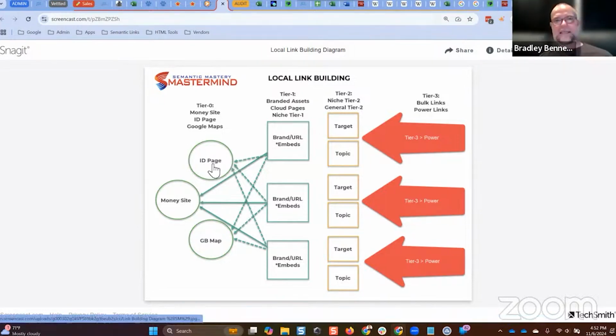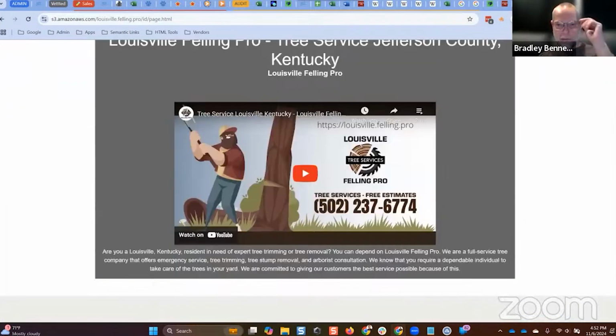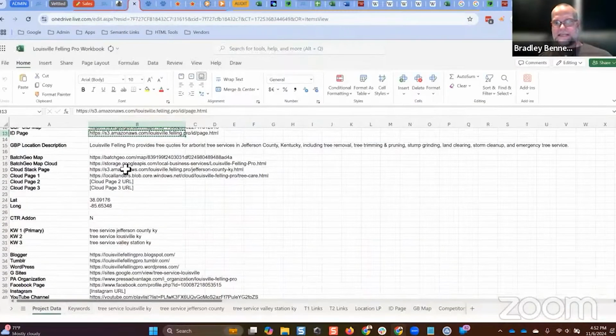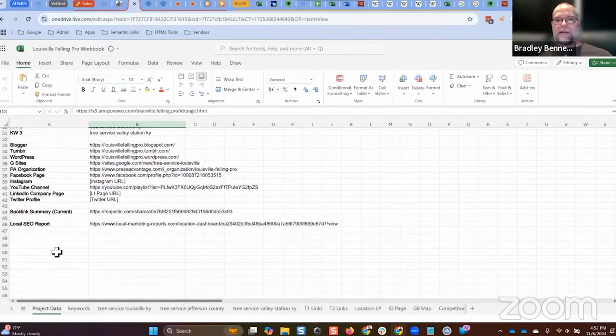So take a look at this, guys. This is an ID page here, right? And when I say reference all of the page URLs that have accurate information published about the business, that is going to be, in this case, a lot of these assets here and in the Web 2.0 network, which I omit from this workbook because I use this workbook for demonstration purposes. But for clients, we always have the Web 2.0 network down here with the 15 properties and the login details and the profile URLs and all that stuff here, right?